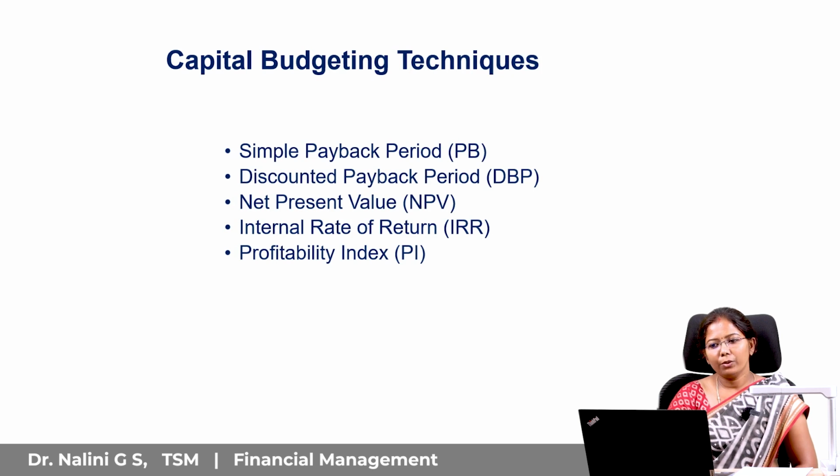Third is net present value. This is one of the important capital budgeting techniques. It is the difference between the present value of cash inflow and outflow. For a good project, this NPV should be positive. Always when a company is going to undertake a project, they will ensure that the NPV is positive, meaning the present value of cash inflows is greater than cash outflows. Then only will NPV be positive. If the present value of cash outflows is greater than the present value of cash inflows, then NPV will be negative. In that case, the company will not undertake that project. Then the next one is internal rate of return.